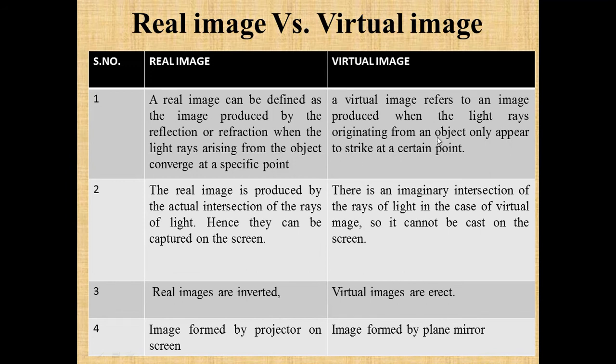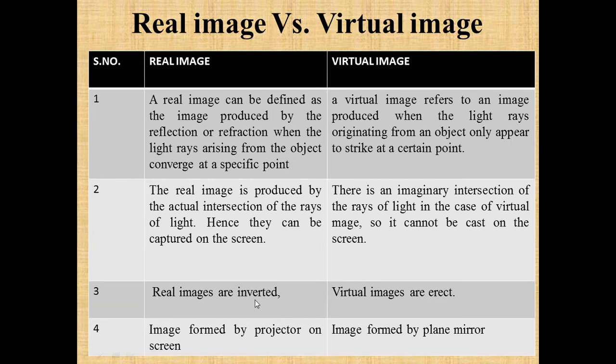Whereas a virtual image refers to the image produced by light rays originating from the object, which only appear to strike at a certain point. That is, in the case of a real image, there is an actual intersection of the rays, but in the case of a virtual image, there is an imaginary intersection of the rays of light.